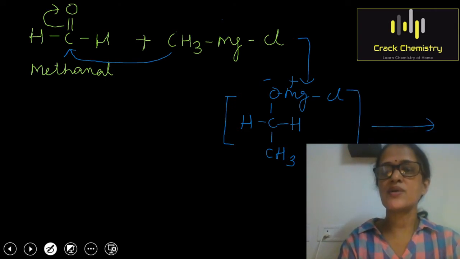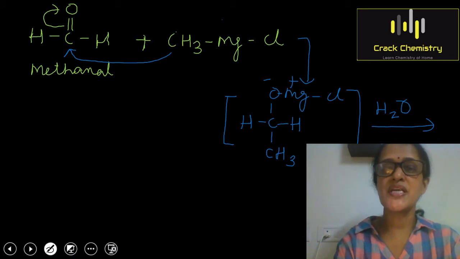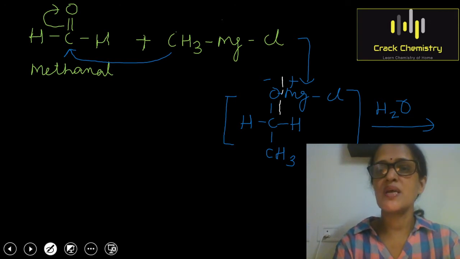Now this adduct will undergo hydrolysis. I told you a very simple trick to write the final product without committing any mistake. Children, during hydrolysis, the breaking of the bond will take place in this way. Hydrogen will be added here, OH will be added here. So what will be your product?